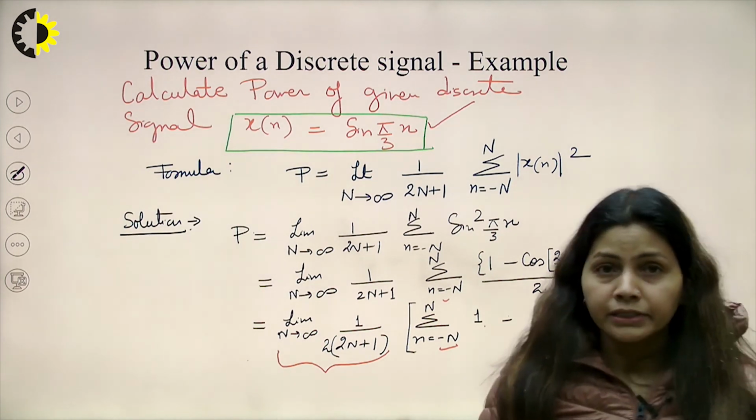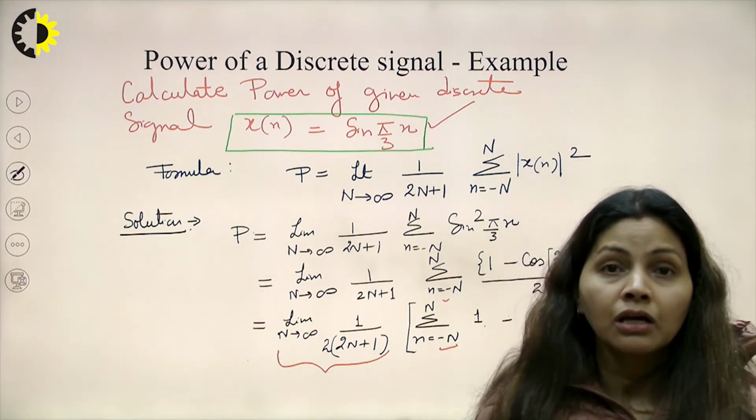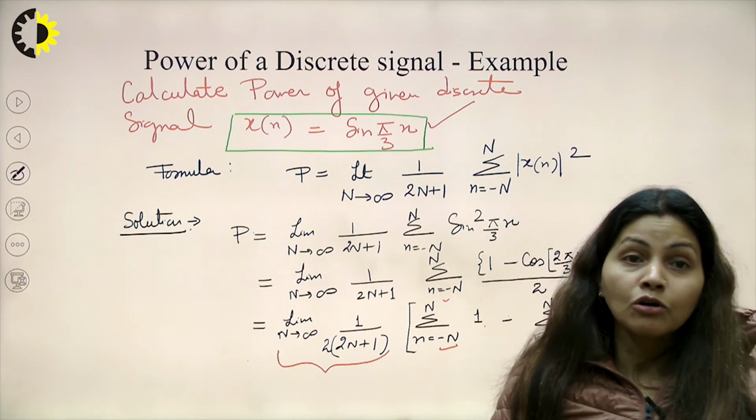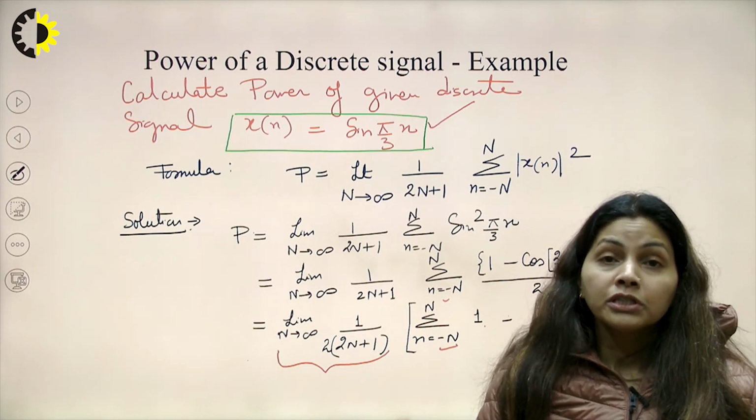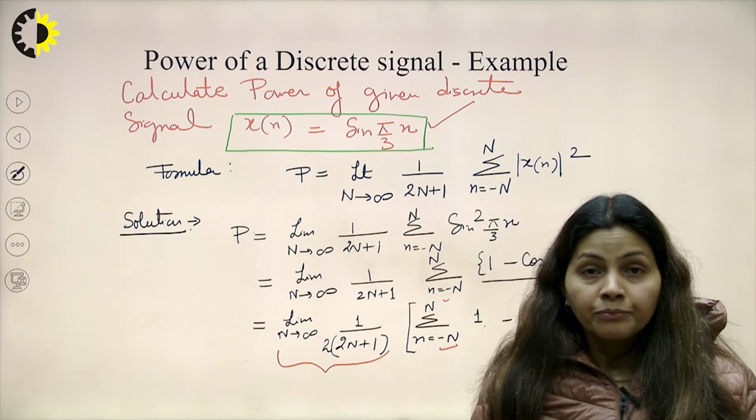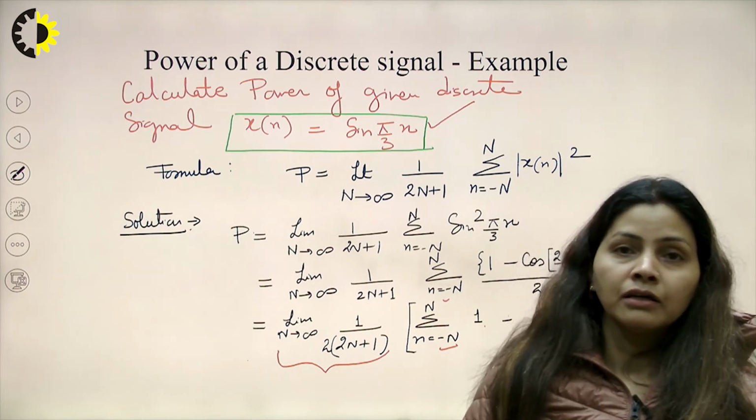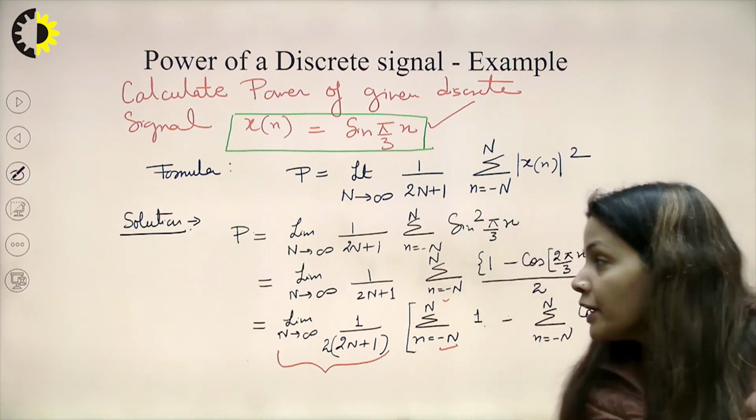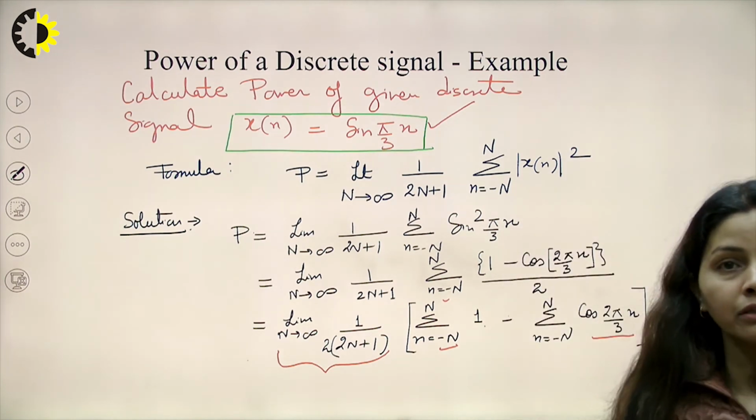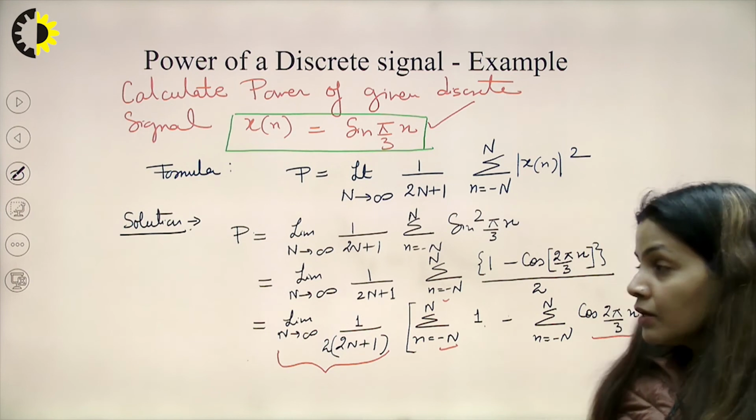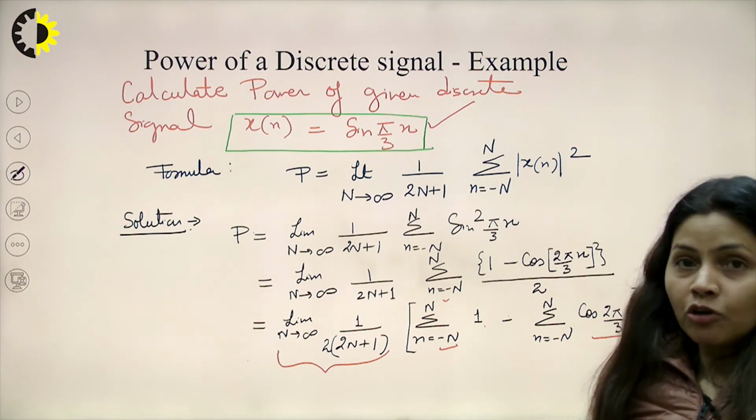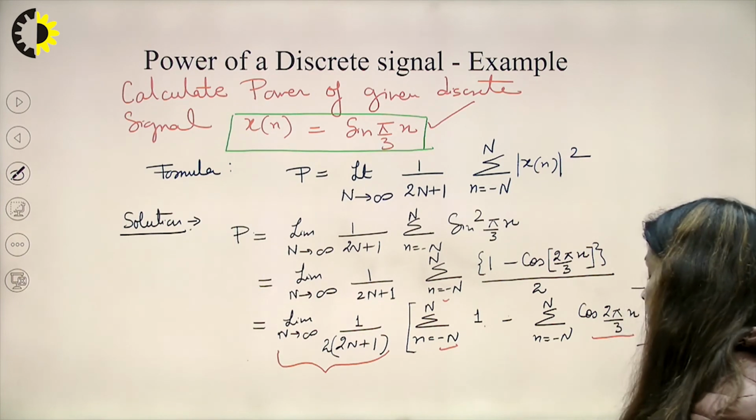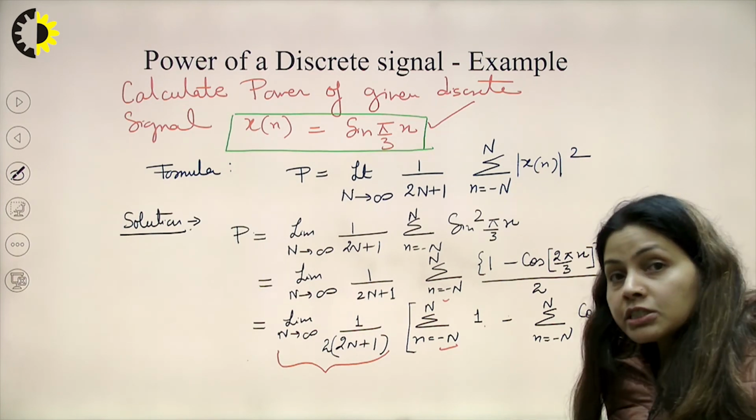So, how to solve this? How to take the summation for n from minus N to N of cos 2 pi n upon 3? It is important. The summation of 1: if the limits are given and the function is termed as 1, how to take the summation? That is the key point of this particular numerical I am telling. So, cos 2 pi n upon 3, how to take the summation of cos theta?